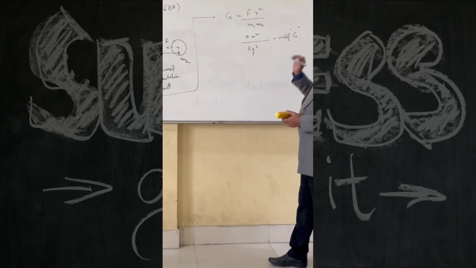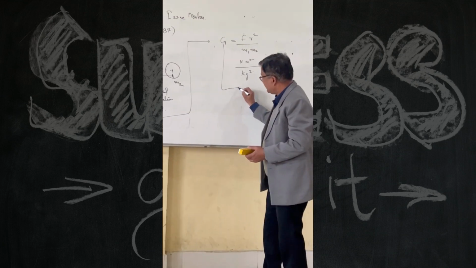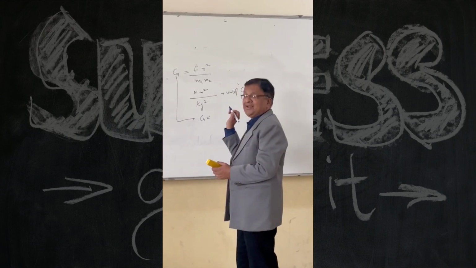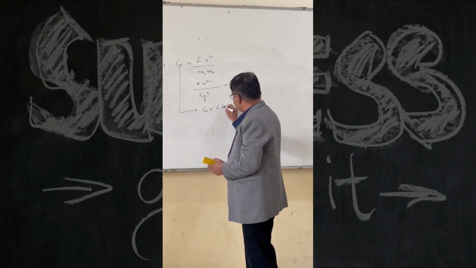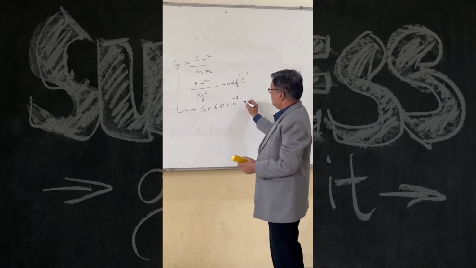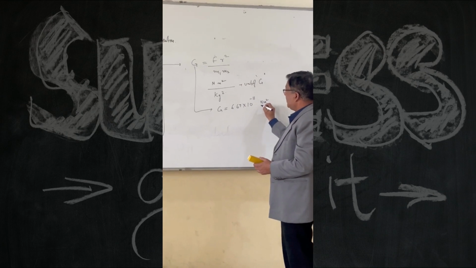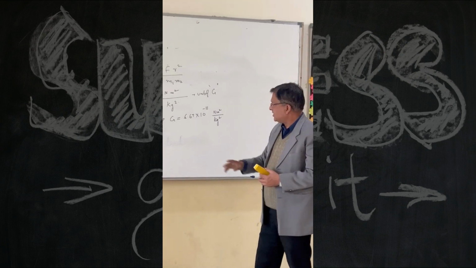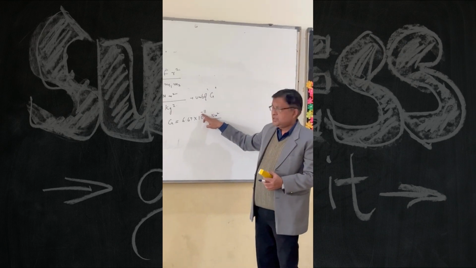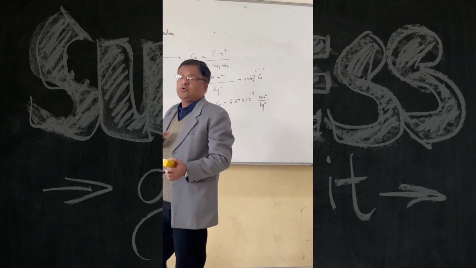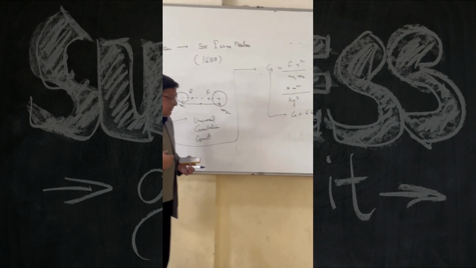And since it is a constant, it has a fixed value. The value of G experimentally determined is 6.67 into 10 to the power minus 11 Newton meter square upon kg square. So this value is very small. And it was determined later on, not by Newton, but by a well-known scientist called Henry Cavendish.